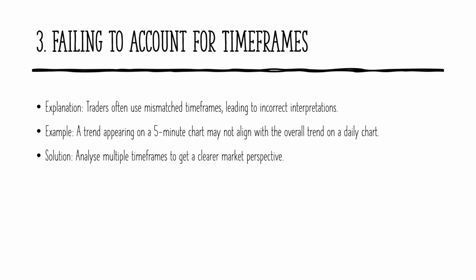One common mistake traders make is not considering multiple time frames, which can lead to misinterpretations of market trends. A short-term uptrend on a 5-minute chart might seem like a great buying opportunity, but if the daily trend is bearish, that trade could go against you. Failing to align different time frames can result in poor decision-making and unnecessary losses. To avoid this, traders should analyze multiple time frames, such as checking the daily trend before entering a trade on the 5-minute or hourly chart, to ensure their trades align with the broader market direction. This approach provides a clearer perspective and improves trade accuracy.